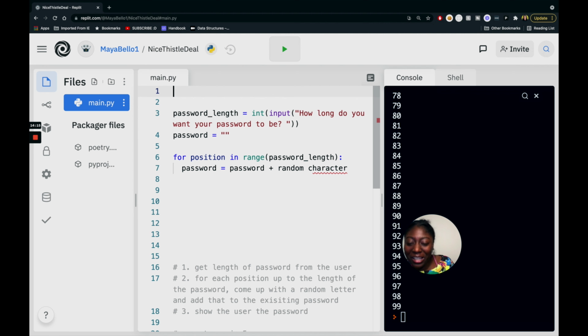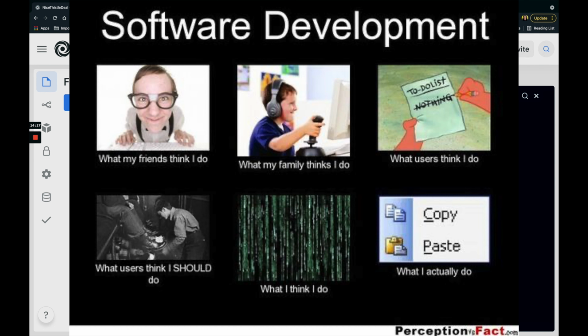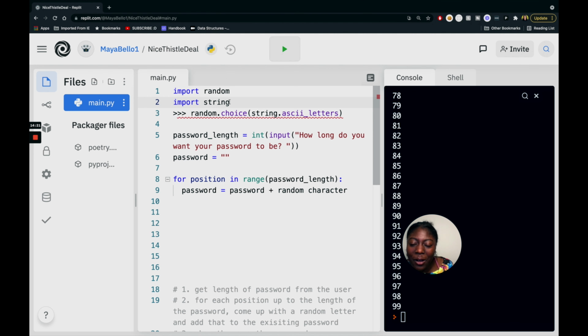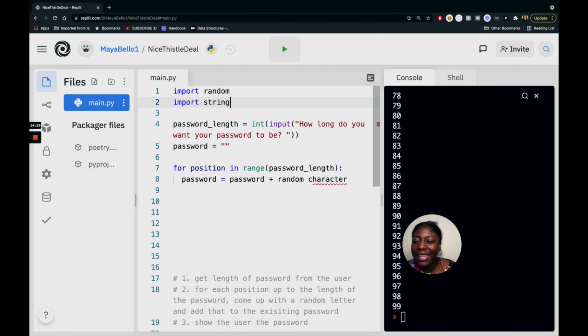All software engineers do is copy and paste. It's kind of like a joke they make. But it looks like we're going to import random, import string. And as you're copying and pasting, you're thinking, is that what I could need? So random can help us create that random character that we want. String, okay, we're using strings. I could see how that can maybe work.